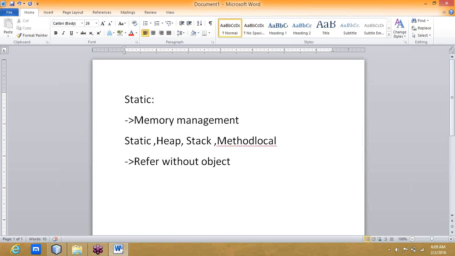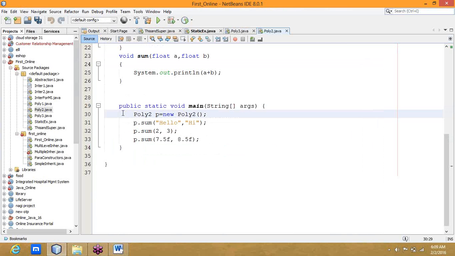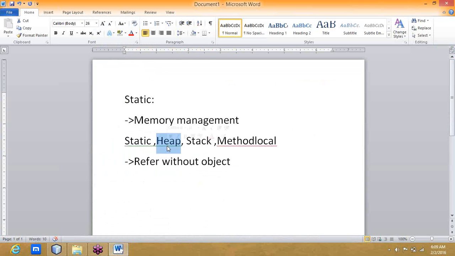Don't worry, one day I will explain all the memory management techniques, how many memory areas there are. For today, static is also a memory area, along with the heap and stack. Suppose we are creating objects for every class; all the objects will go to the heap.